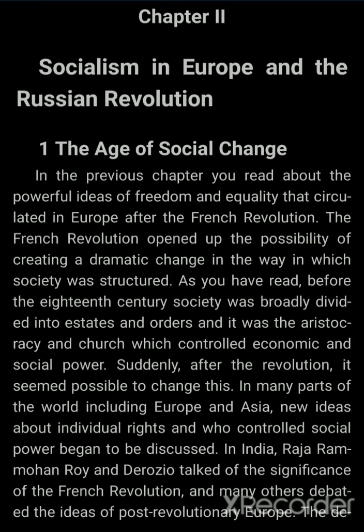You will also get to know about socialism, how socialism emerged, who supported socialism, who were they called, which party do they belong to, and eventually you will get to know about the Russian Revolution.